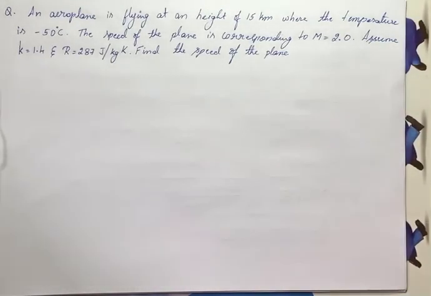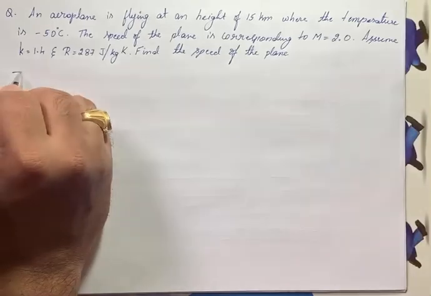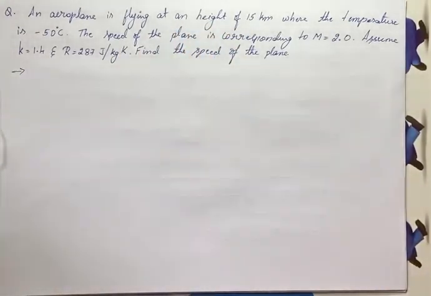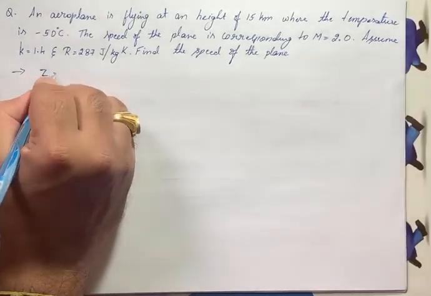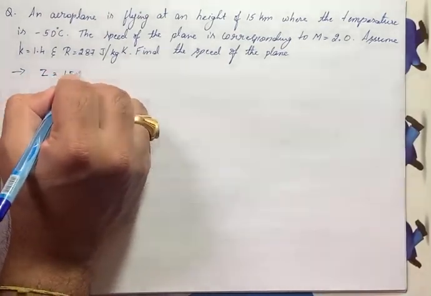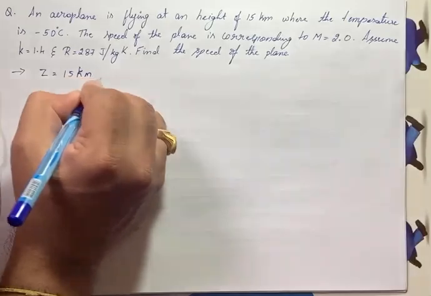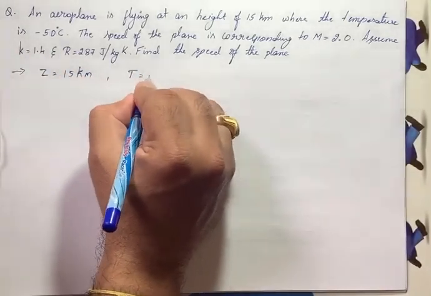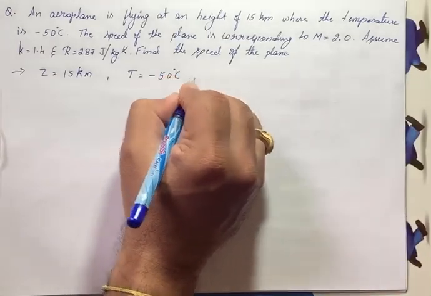Now the next question. He has given the aeroplane is flying at a height of 15 kilometers. That means he has given the height, I'll take height as Z, it is 15 kilometers. Then he has given temperature T equals minus 50 degree centigrade.